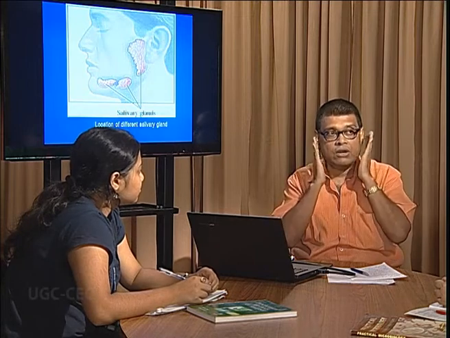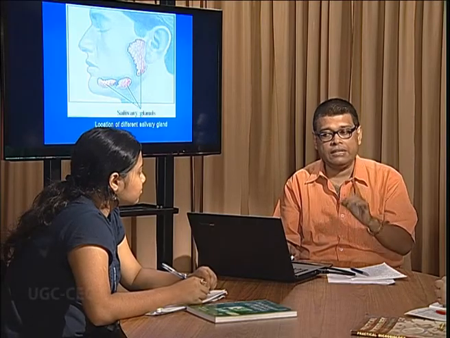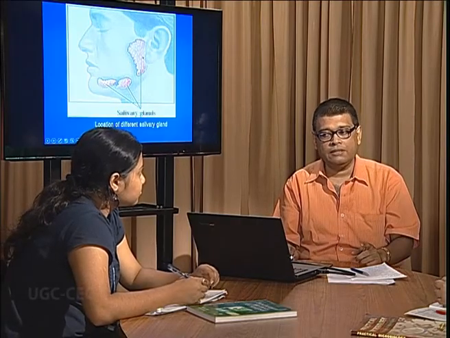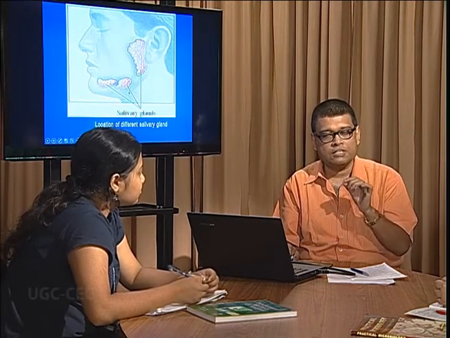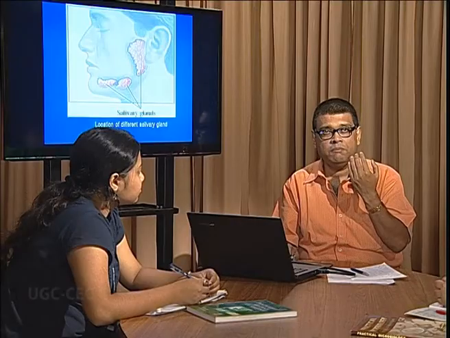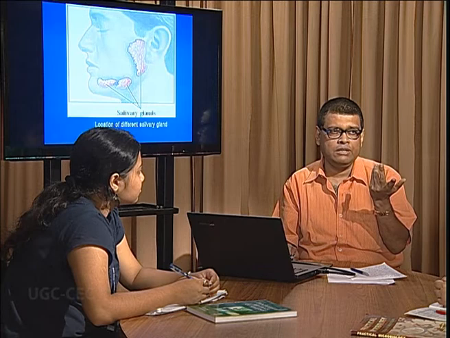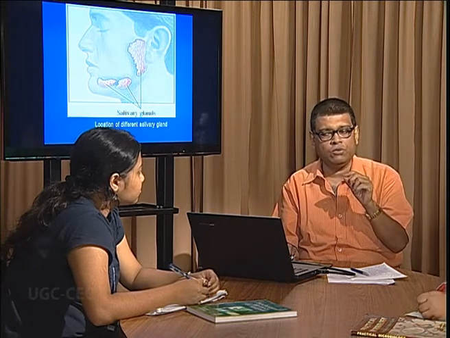and these digestive glands are the parotid gland, the submandibular gland and the sublingual gland. Actually the largest gland is the parotid gland, the submandibular gland is the middle one, and the smallest one is the sublingual gland. The parotid gland produces saliva, but the maximum saliva, up to 70%, comes from the submandibular gland, the parotid producing another 20 to 25%, and only 5% comes from the sublingual gland.